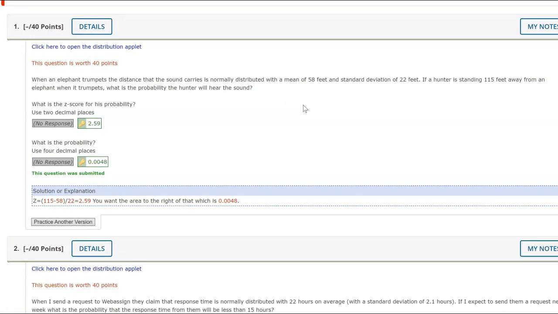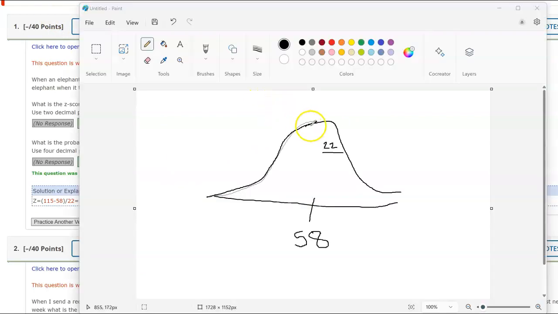Not a popular question. When an elephant trumpets, the distance the sound carries is normally distributed with a mean of 58, standard deviation of 22. So on the picture, and yes, I'm drawing this in Paint with my mouse, so you can all be impressed, there's my mean, there's my standard deviation. The hunter is here at 115 yards. Now the question says, what is the chance that he will be able to hear it? Obviously, if the sound carries exactly to the hunter, he'll hear it, but the probability of that is 0 because this is a continuous distribution.